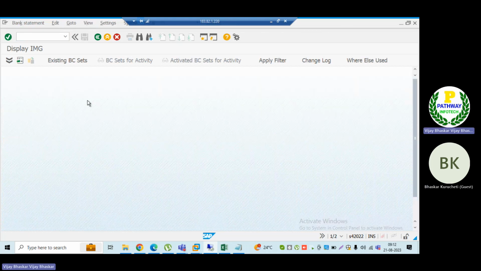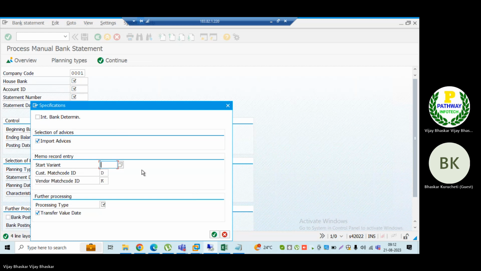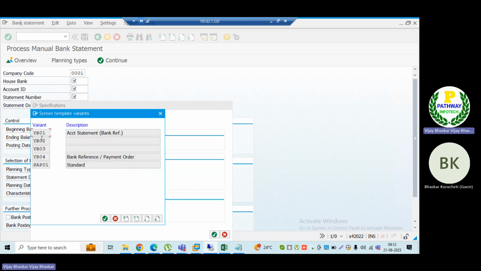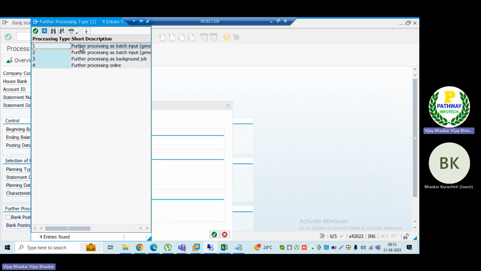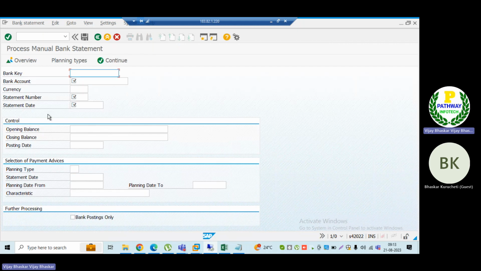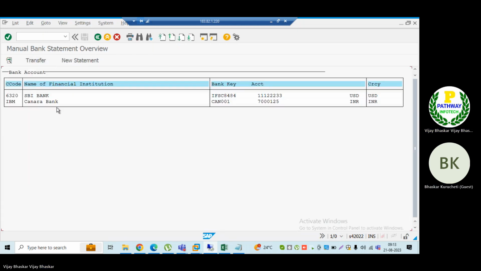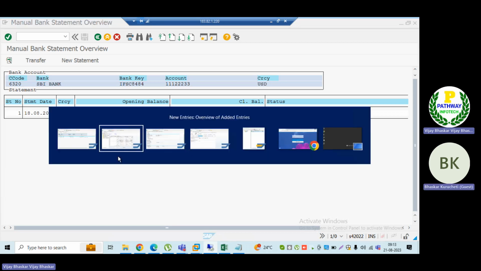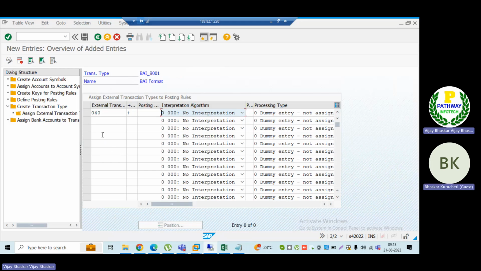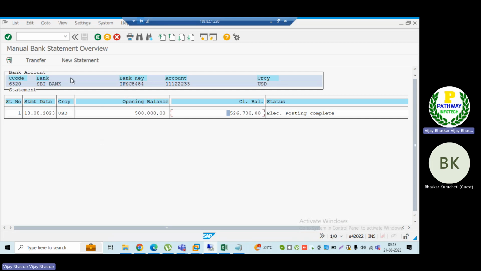The system will check in the FF67 transaction code. Let me select any one here, the standard one. Further processing, input online. Let me select this. If you go to overview, I have a bank account here. Here the system will check what my opening balance is and what my closing balance is. This is an OT83 configuration only for the posting perspective. The system will check first here.